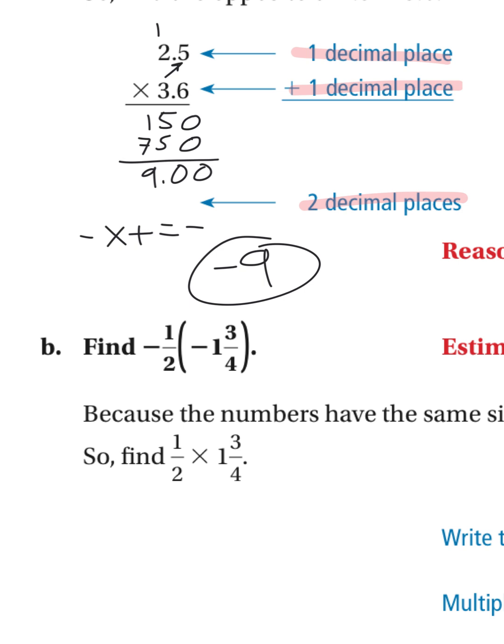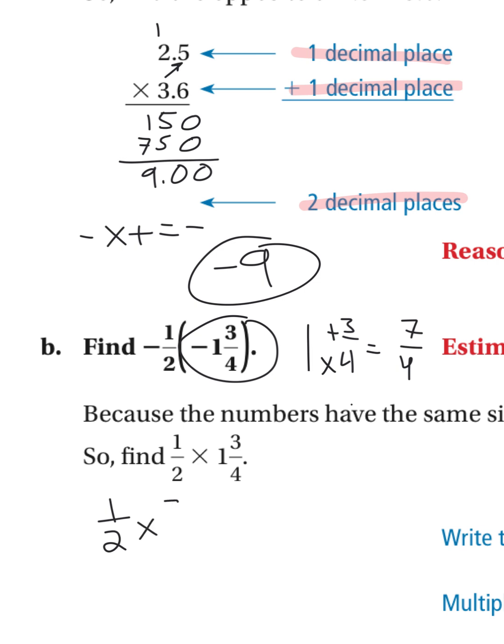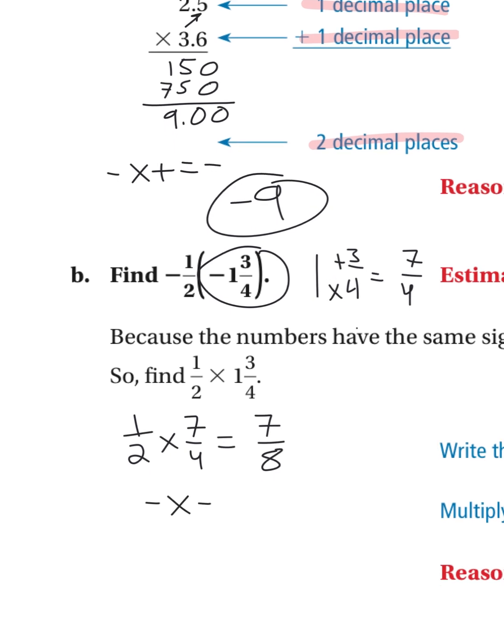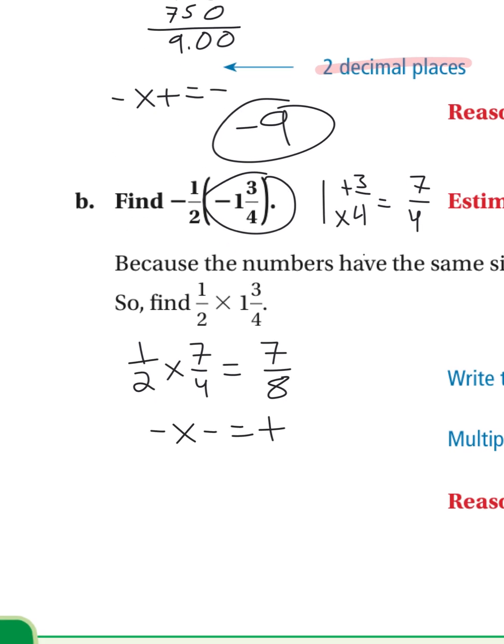All right, before we multiply b, we need to make 1 3/4 into an improper fraction. That's where the top is bigger than the bottom. So if you forget how to do that, what you do is you do the whole number times the denominator and then plus the numerator. This is going to be 7/4. So then we're going to multiply 1/2 times 7/4. When we multiply fractions, we go straight across. This should be 7/8. Then we determine the sign. I know a negative times a negative is a positive. So my answer is just 7/8.